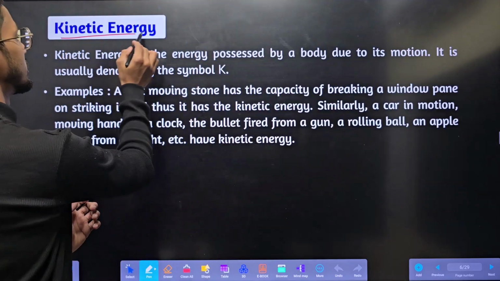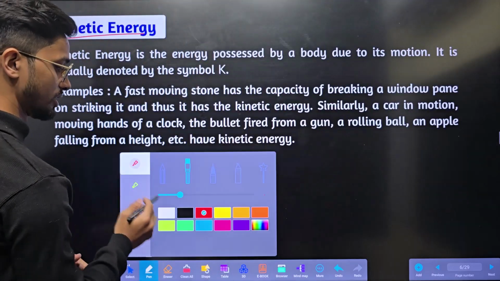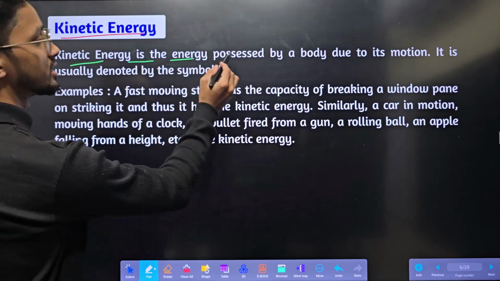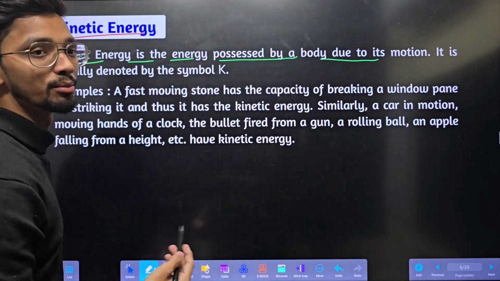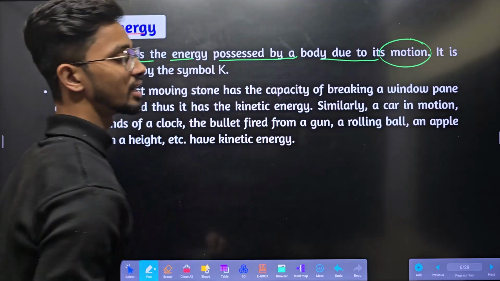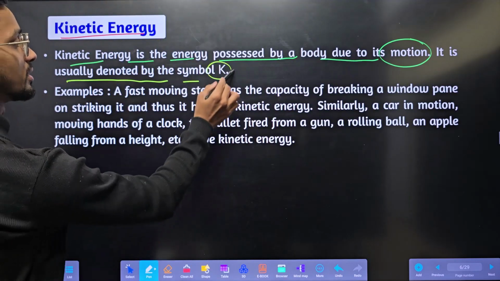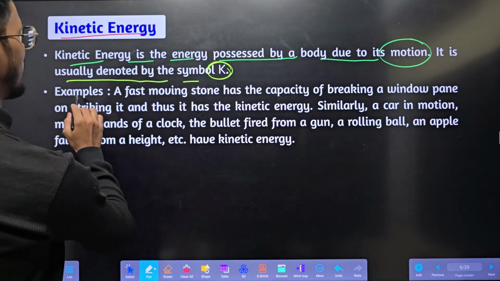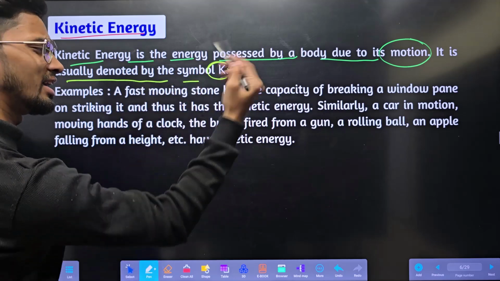Next, kinetic energy. What is kinetic energy? If we talk about kinetic energy, it is the energy possessed by a body due to its motion. Due to motion, there is an energy possessed. It is denoted by the symbol K. Example: what are all the examples? Anything which will be moving.